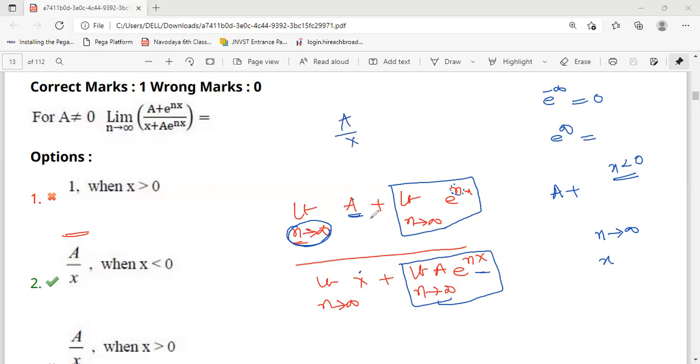A by x, because x also won't vary; the variation part is n only. Here no n is there, so a by x, because these are zeros. Why? Because we are taking the consideration that x is less than 0, that means x is negative. This is the answer. The second one is the correct option.